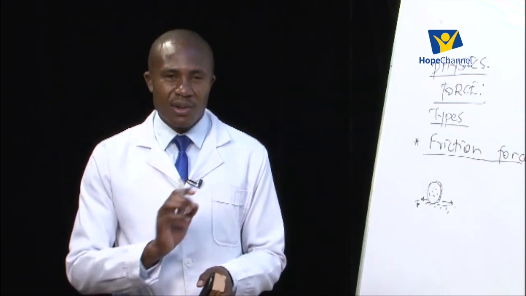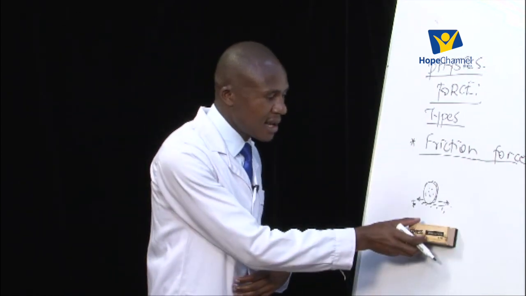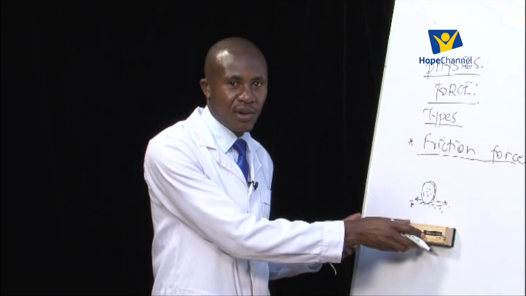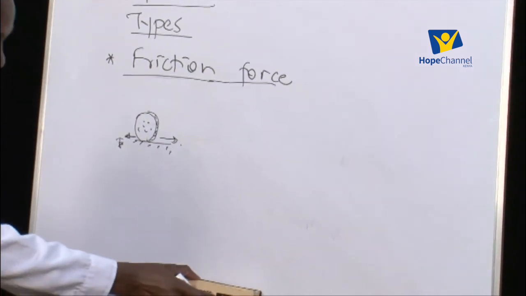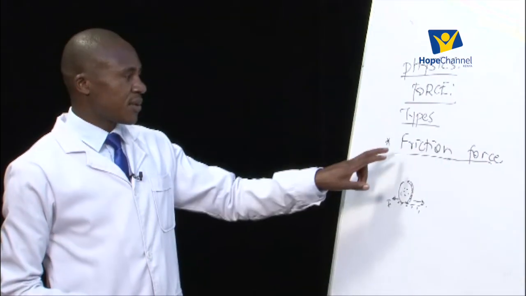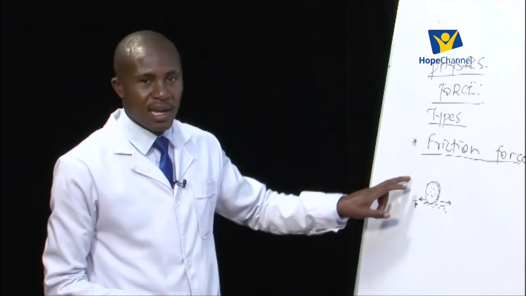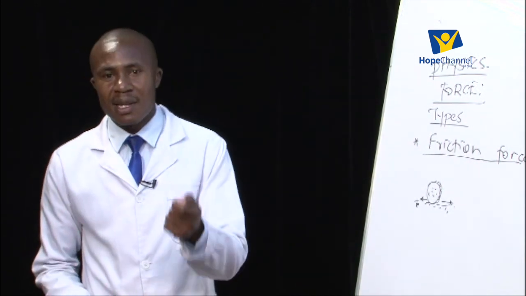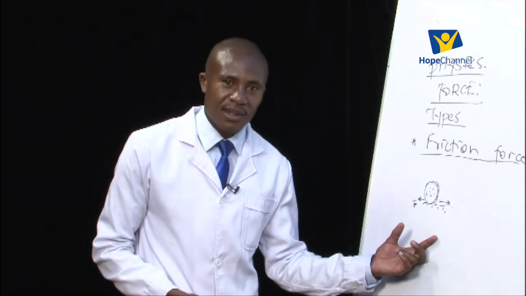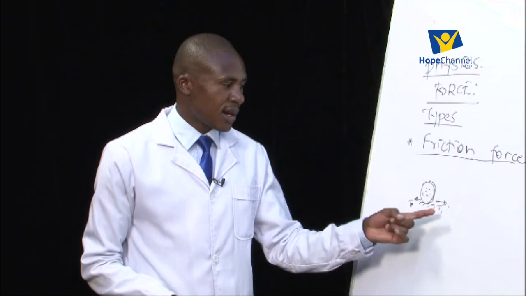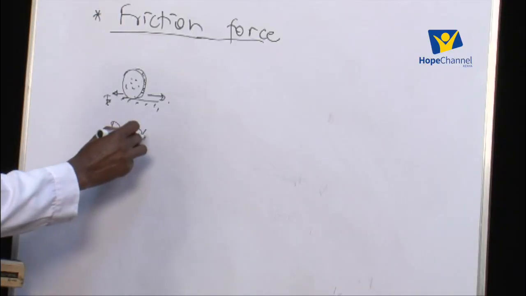That the friction force is only there the moment there is a relative motion. If the two objects are in contact, like I place this eraser there, I'm not moving it, there's no friction force. It only comes into play when I tend to move the duster downwards or to the right or in any other direction. So this friction force that acts between two surfaces which are in relative motion acts in such a way that it opposes the motion. This friction does not come into play to encourage the motion. It does not come into play to increase or to enhance the motion. It usually opposes the motion.